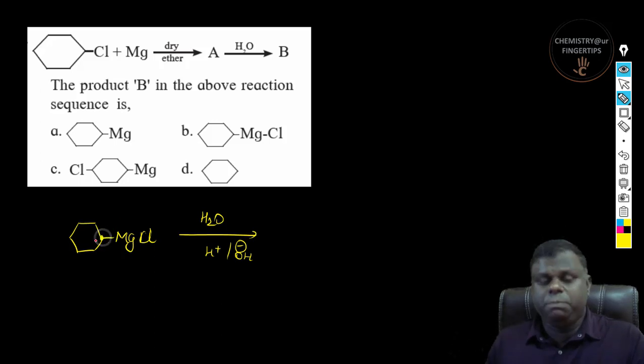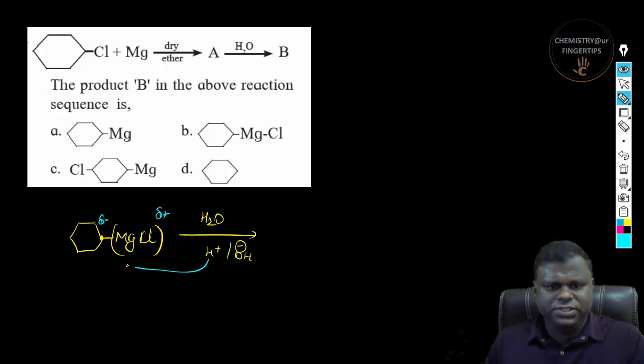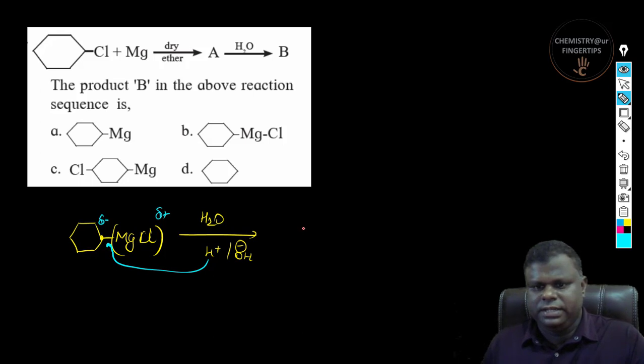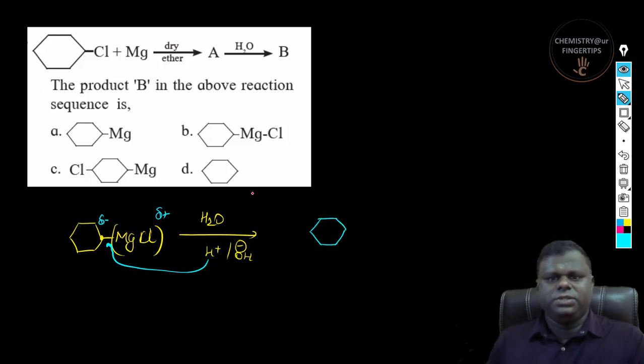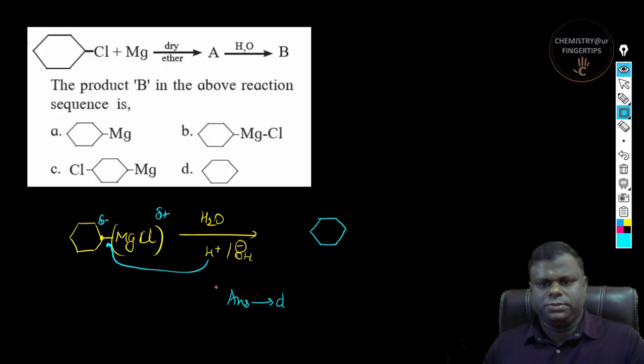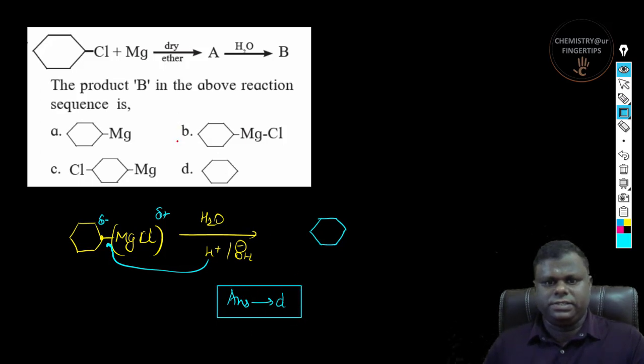So can you see this? The polarity of this particular Grignard reagent is going to be completely different than you might have thought about, right? So this is delta positive. The carbon becomes nucleophilic because it is attached to a metal. So H is going to go here, and finally you will be getting cyclohexane, right? So the correct answer to this particular question is obviously option D. Yeah, so this is basically the correct answer.